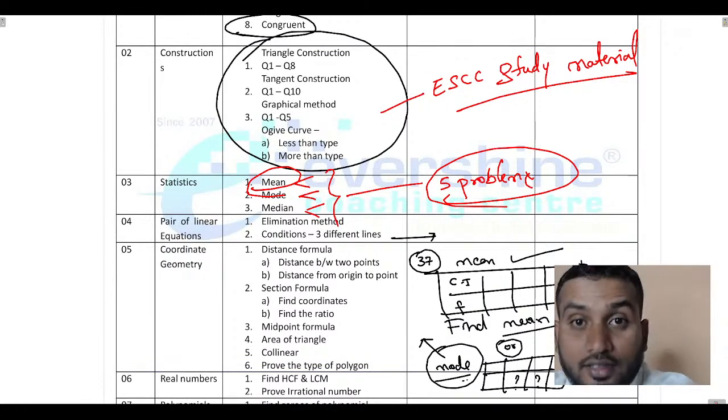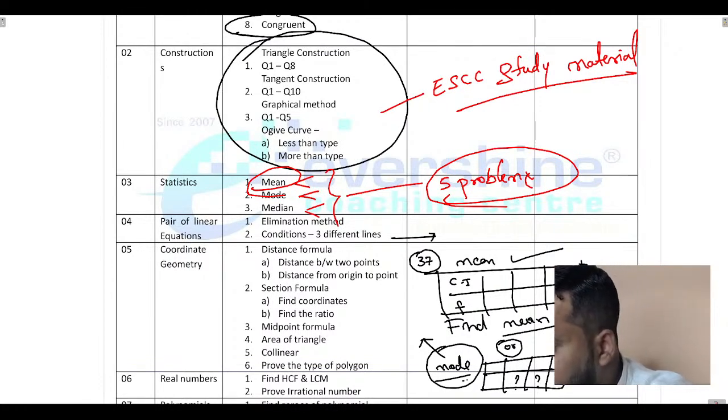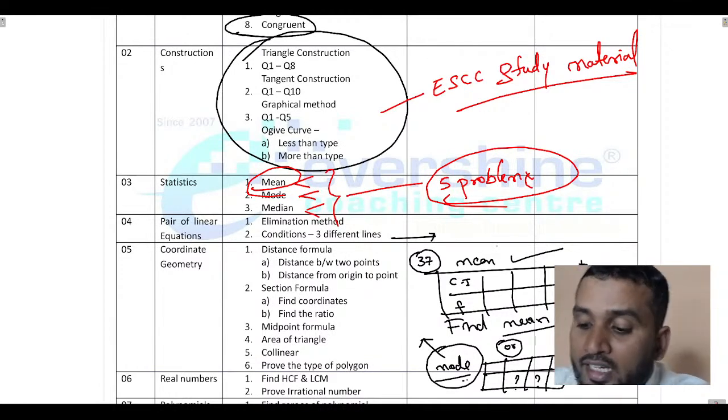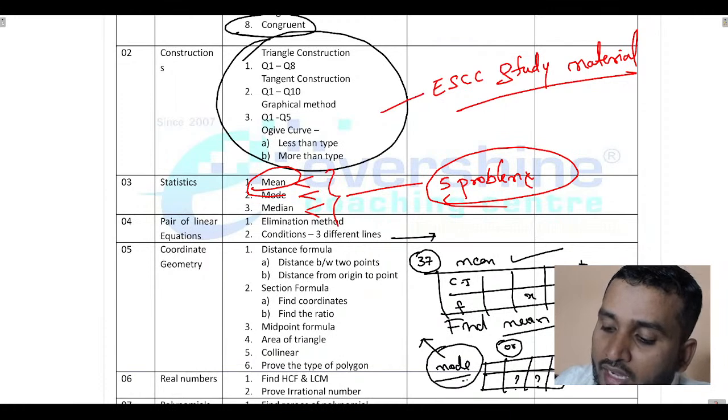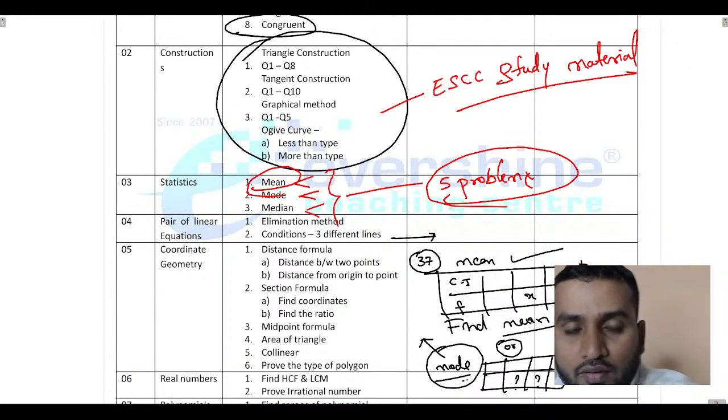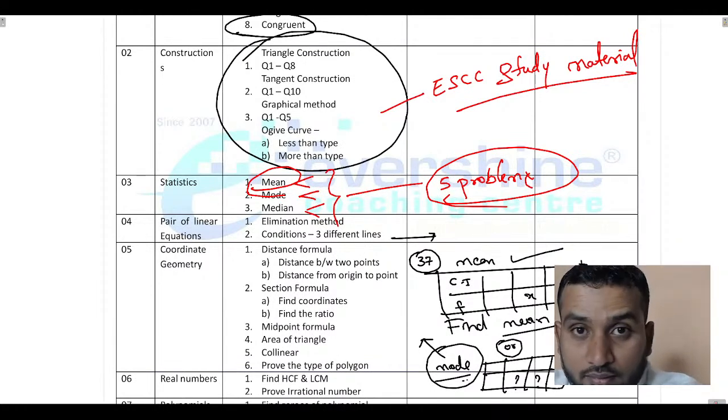Understood? Chances are there. Got my point? So, maybe they may not ask you the mean directly, some x and y they have given, find the values of x and y. Already the mean of the distribution they have given and they are asking you to find the values of x and y. Chances are there.